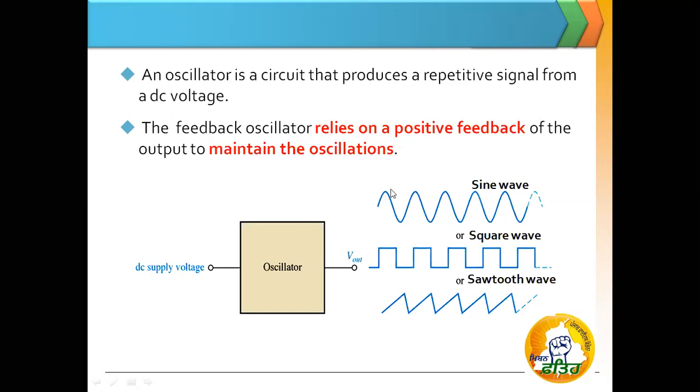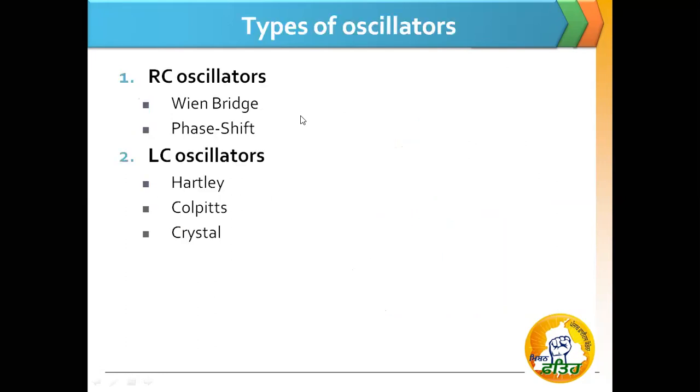This is the output. The output can be of any shape like a sinusoidal wave, square wave or sawtooth wave, or you can even take the output from the oscillator in the form of periodic pulses. Next is the types of oscillators. Oscillators can be categorized into two types, that is RC oscillator and LC oscillator. In RC oscillators, the main components are resistors and capacitors. Further we have two types, Wien bridge and phase shift oscillator. In LC oscillators, we have three types: Hartley oscillator, Colpitts oscillator, and crystal oscillator.